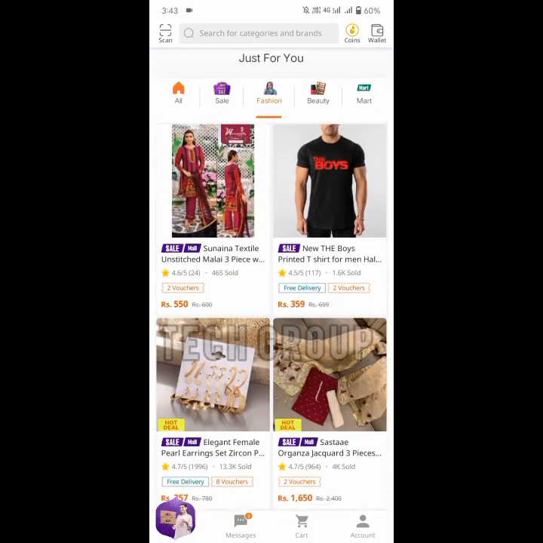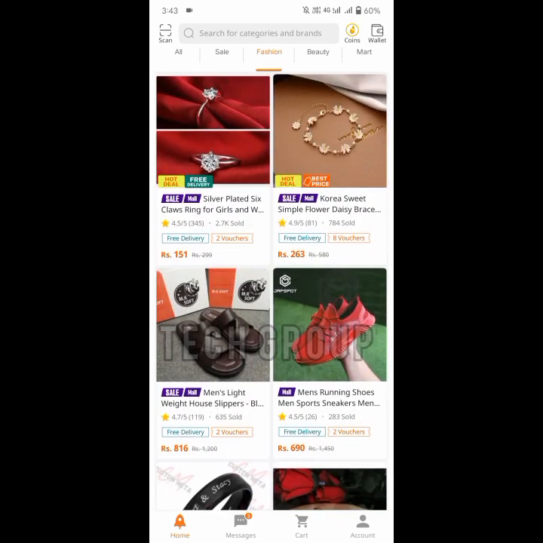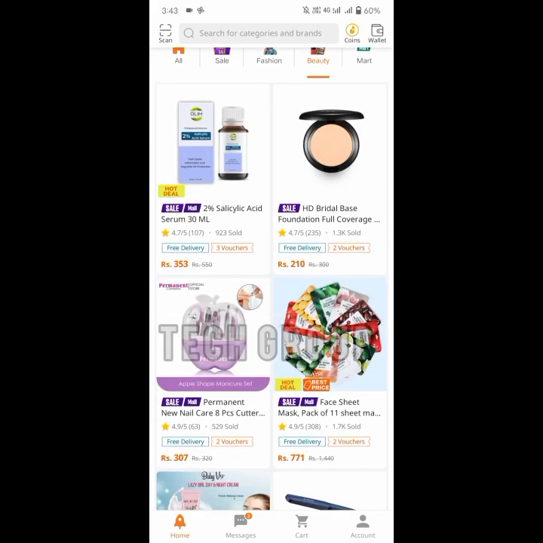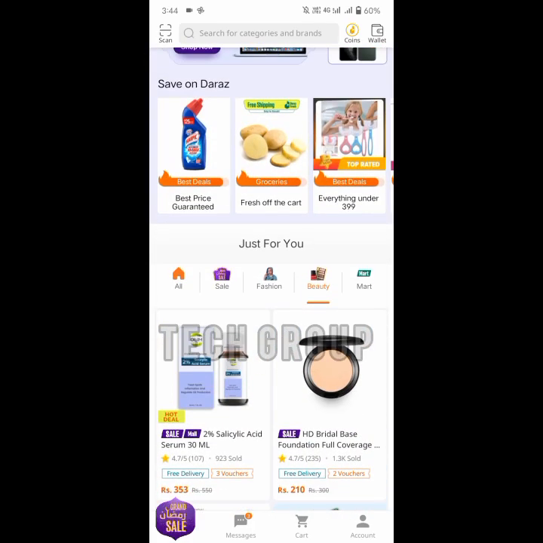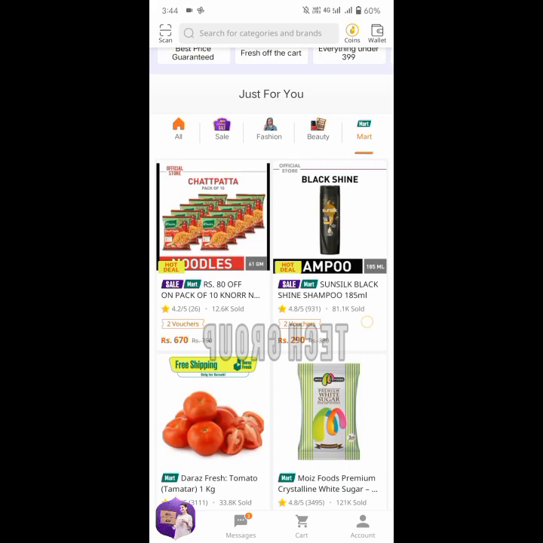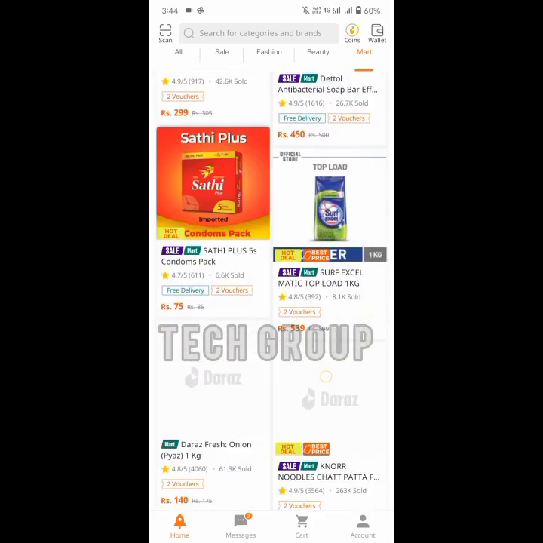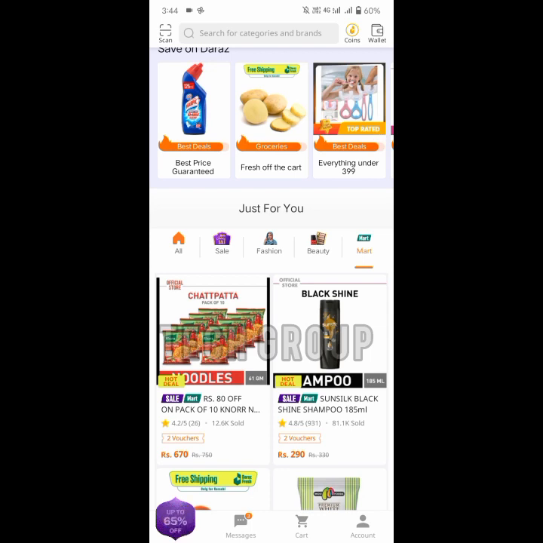like I like fashion. Click on the fashion button. Here you can also check many things. After fashion, here you can check beauty. Click on beauty. Here you can order beauty things, this thing, that thing. And here is the last option, mart, with free shipping. You can select mart items. So this is the overview of the Daraz application.